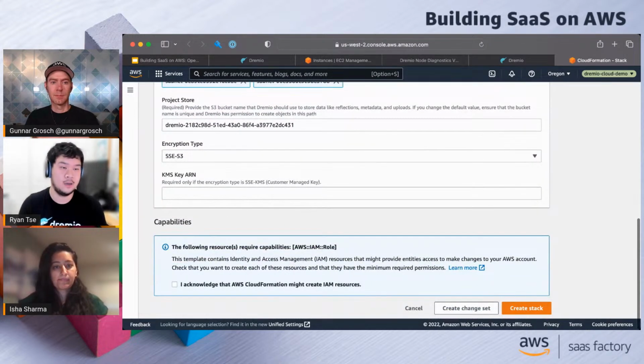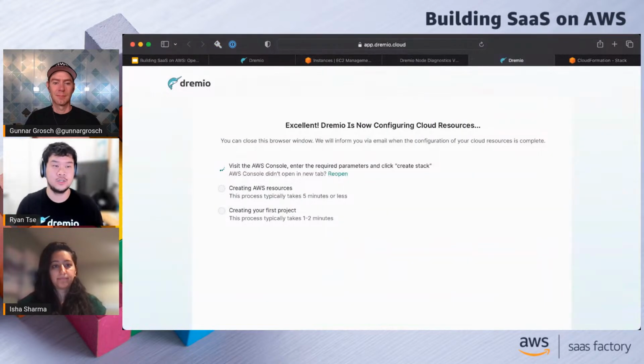Finally, at the bottom here, we have to create roles, as I alluded to in the diagram. So I have to acknowledge that, and then we're going to create the stack. Actually, before I do that, let me quickly jump back to the Dremio UI to show what that looks like. This is the Dremio UI that I mentioned with the progression of the stack.